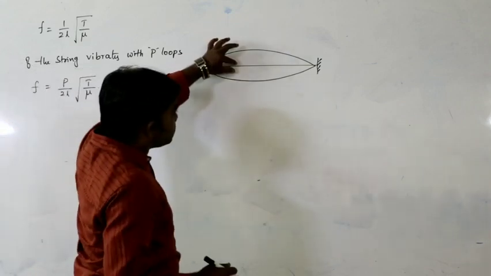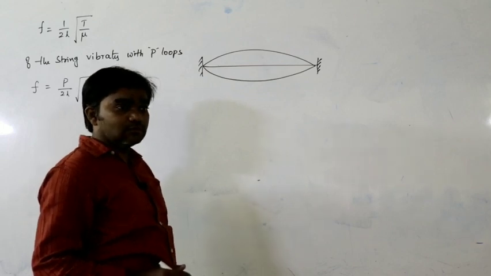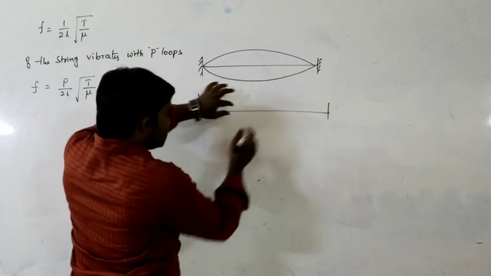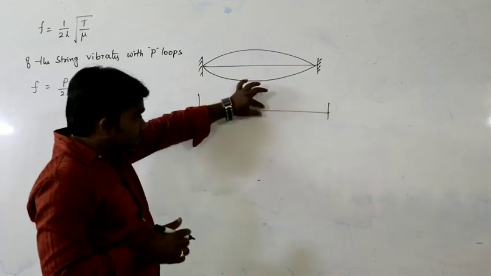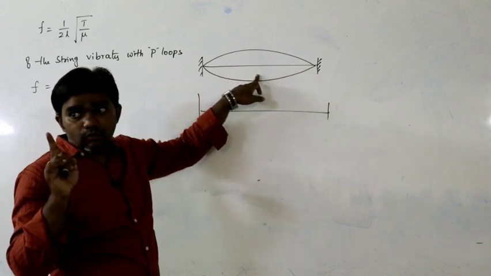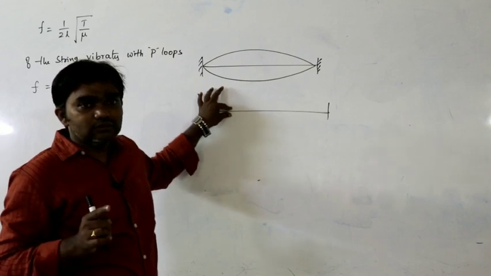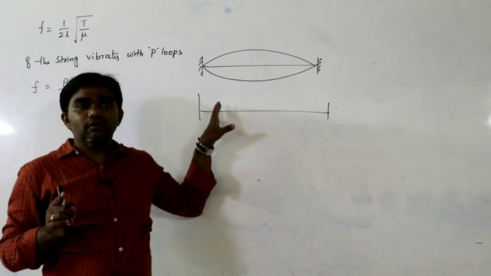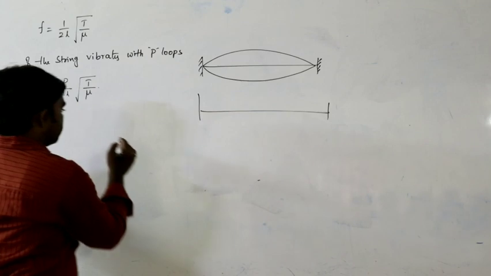For example, if the string is plucked at L by 4, how many segments can we observe? Point of plucking. If we pluck the string exactly at half of the length, then the string vibrates with one loop. If the string is plucked at 1/4 of the length, how many loops can we observe? 2 loops. So that is called point of plucking.